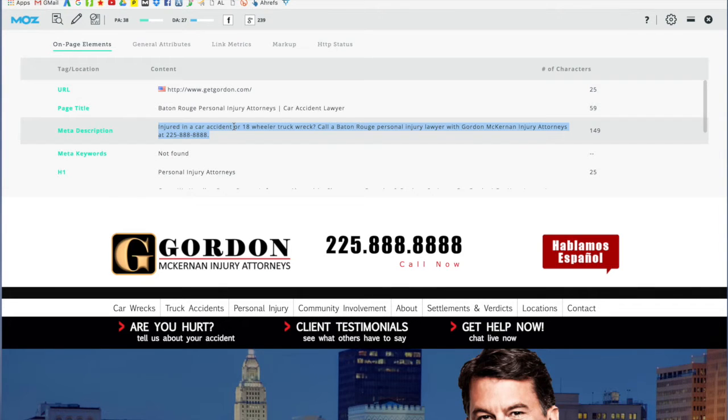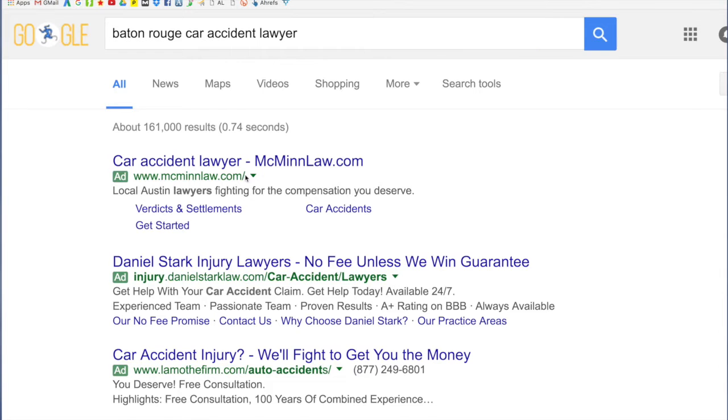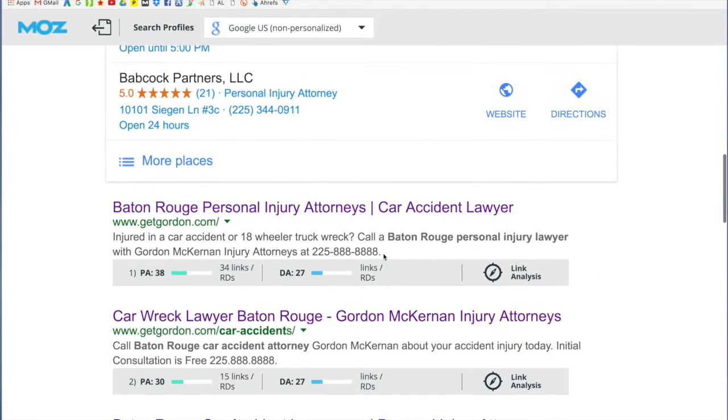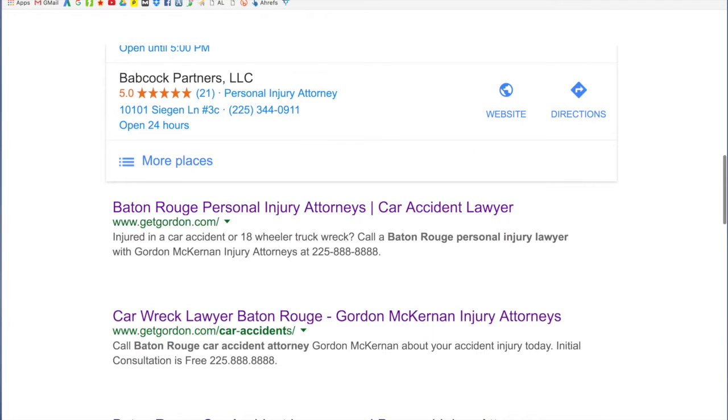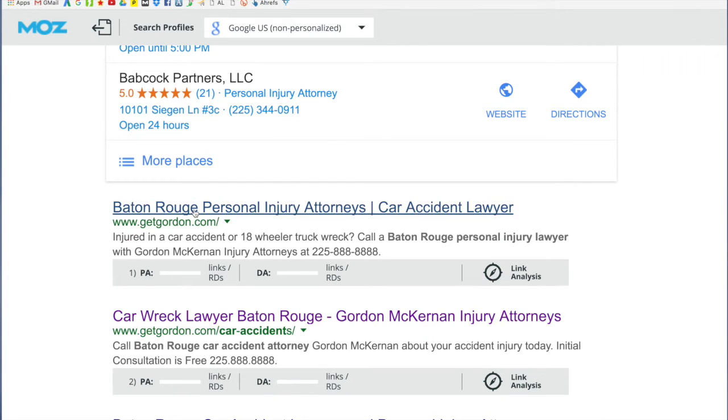It can help with click-through, but meta description is no longer a ranking factor, so it doesn't matter. You can actually leave that blank, and Google will pick its own meta description. And if you don't know what the meta description is, I'll show you. It's this text. This is the meta description. So you can tell Google what to put here if you want to put a call to action or an offer or something in there. If not, you leave it blank, and Google will choose it for you. Let's go back to that home page.